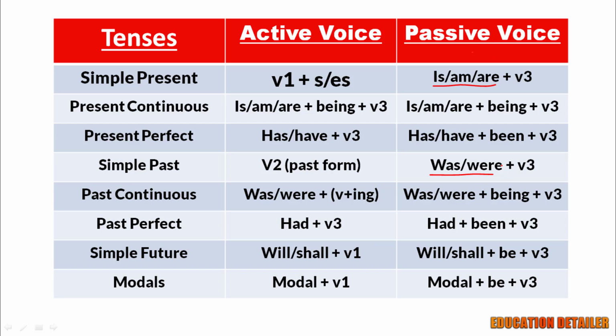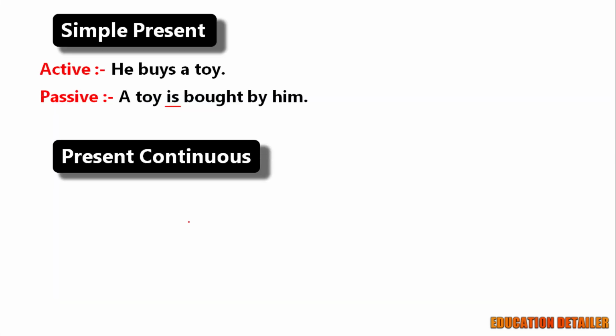The perfect tense will be "been", the continuous tense will always have "being", and the future tense will have "will be" and "shall be". Modal verbs remain the same. You just need to add "be" in the passive voice. Now look at the next tenses' examples.